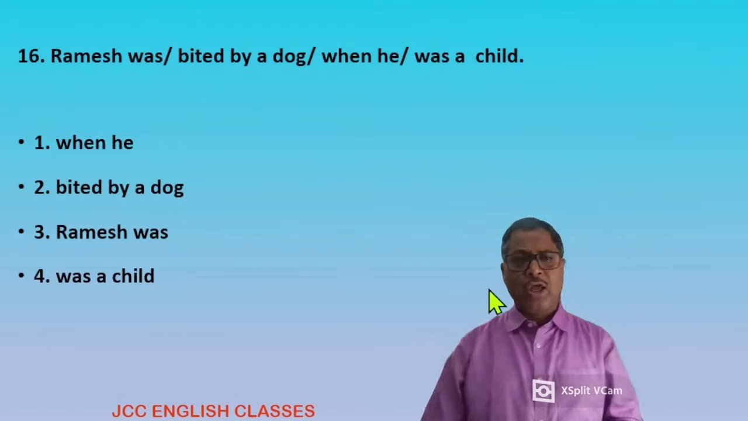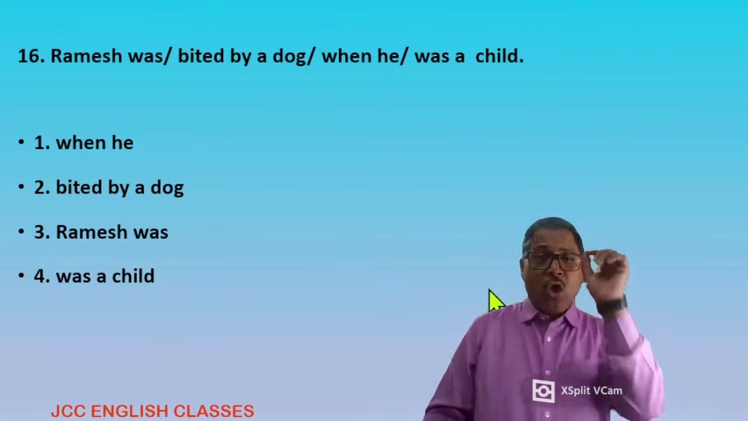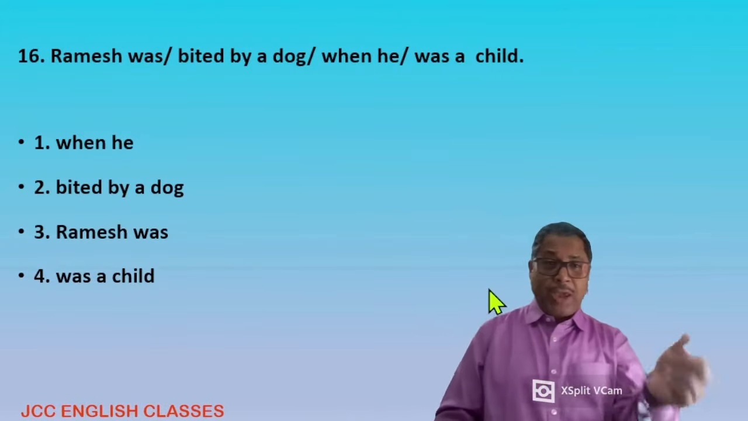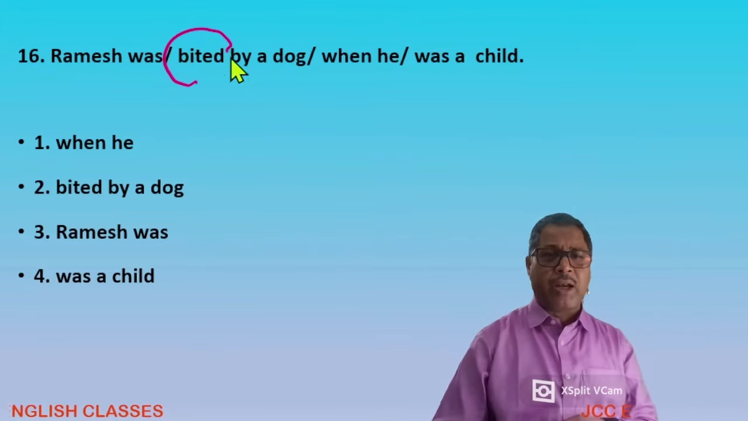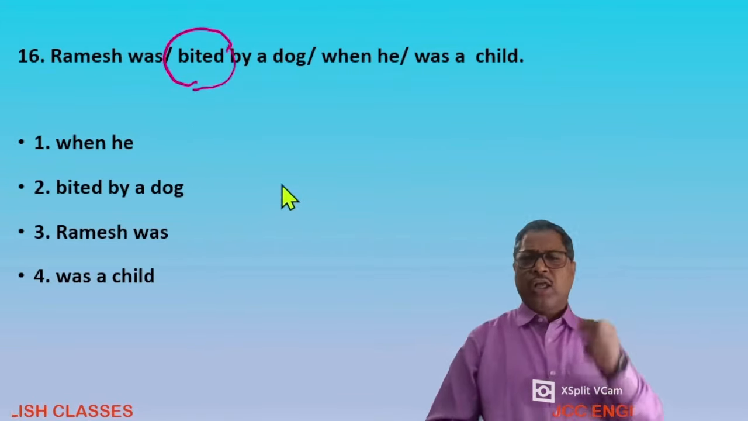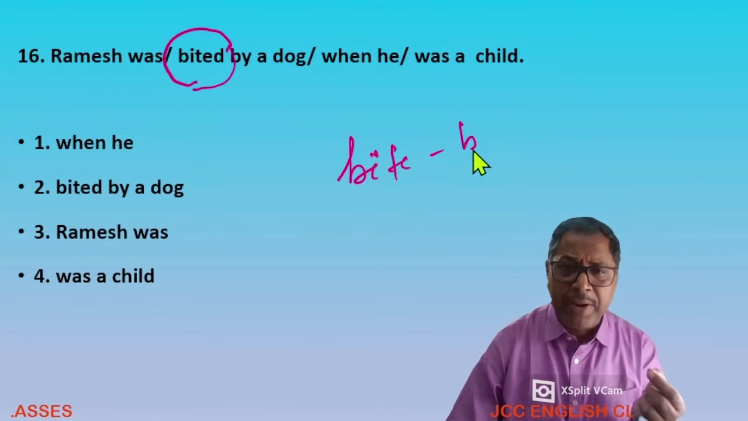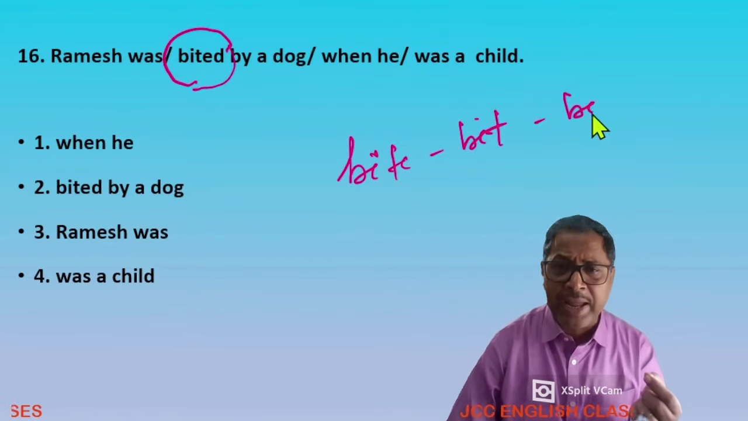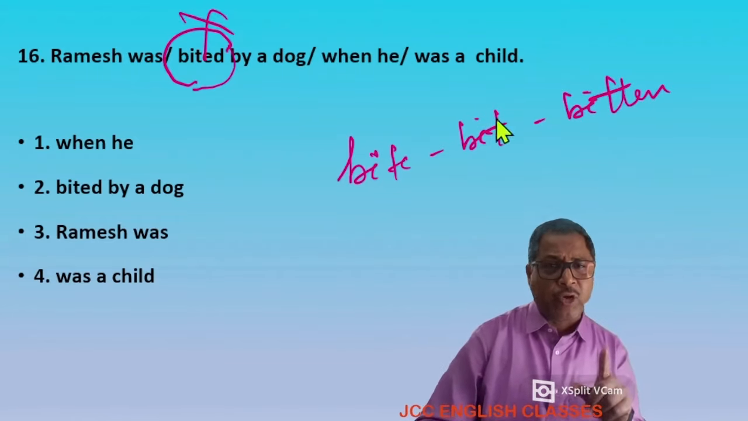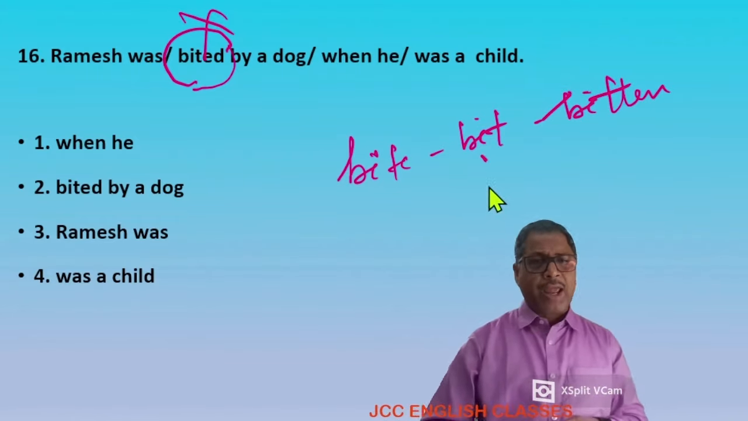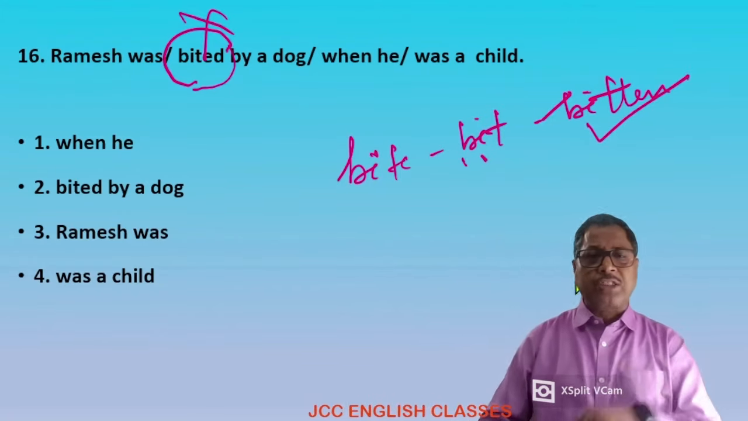Question 16. Ramesh was bited by a dog when he was a child. But look at this, there is a mistake often. There is no word bited: bite, bit, and bitten. Dear student, which is the mistake? Now, bited is the mistake, it would be bitten. Okay, Ramesh was bitten by a dog when he was a child.